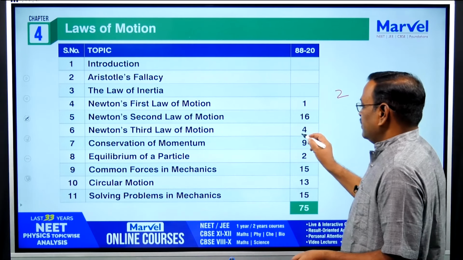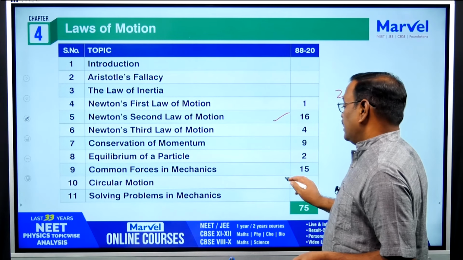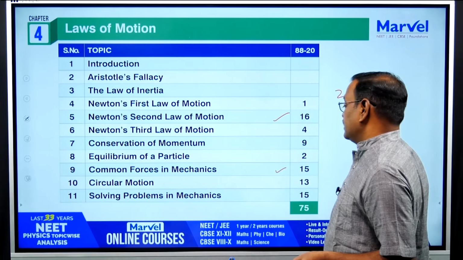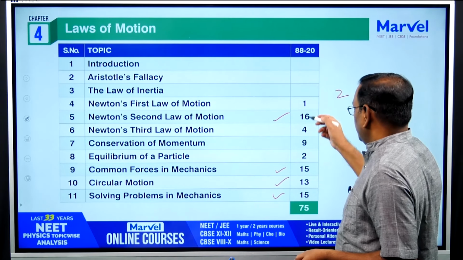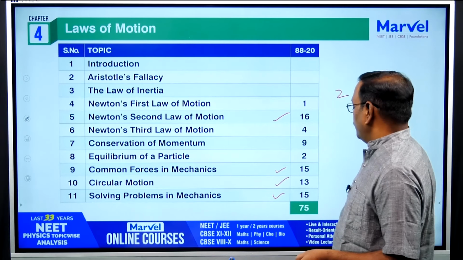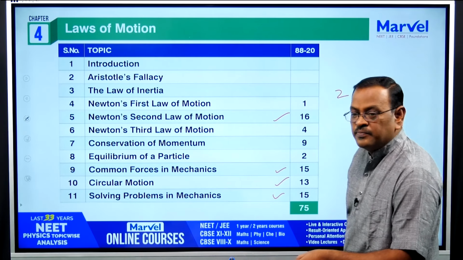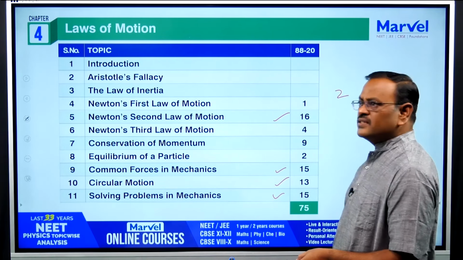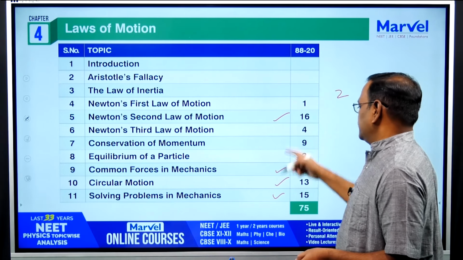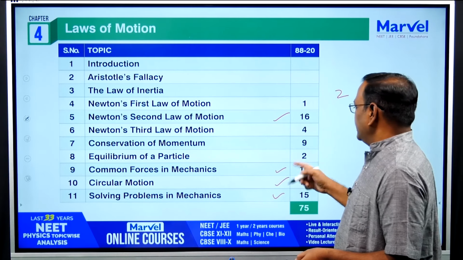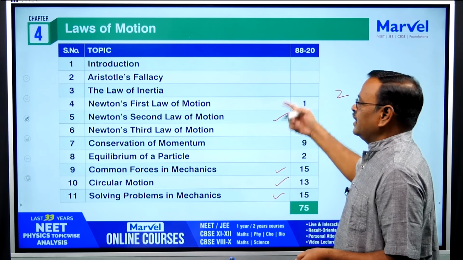See here: Newton's second law of motion, common forces of mechanics, circular motion, and solving problems in mechanics. If you add all the 4 topics, you'll get around 60 questions. So maximum number of times 2 questions come from these. Sometimes the second question may come from any other topic.